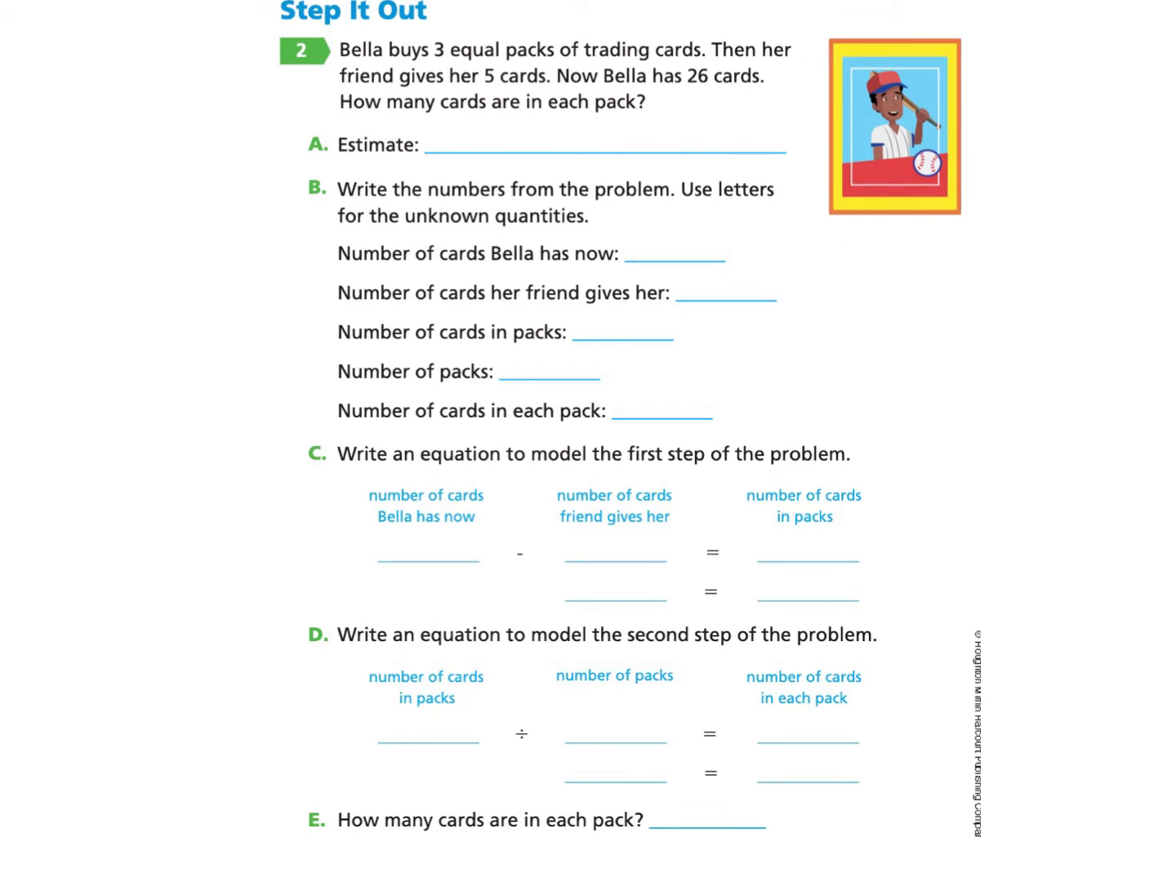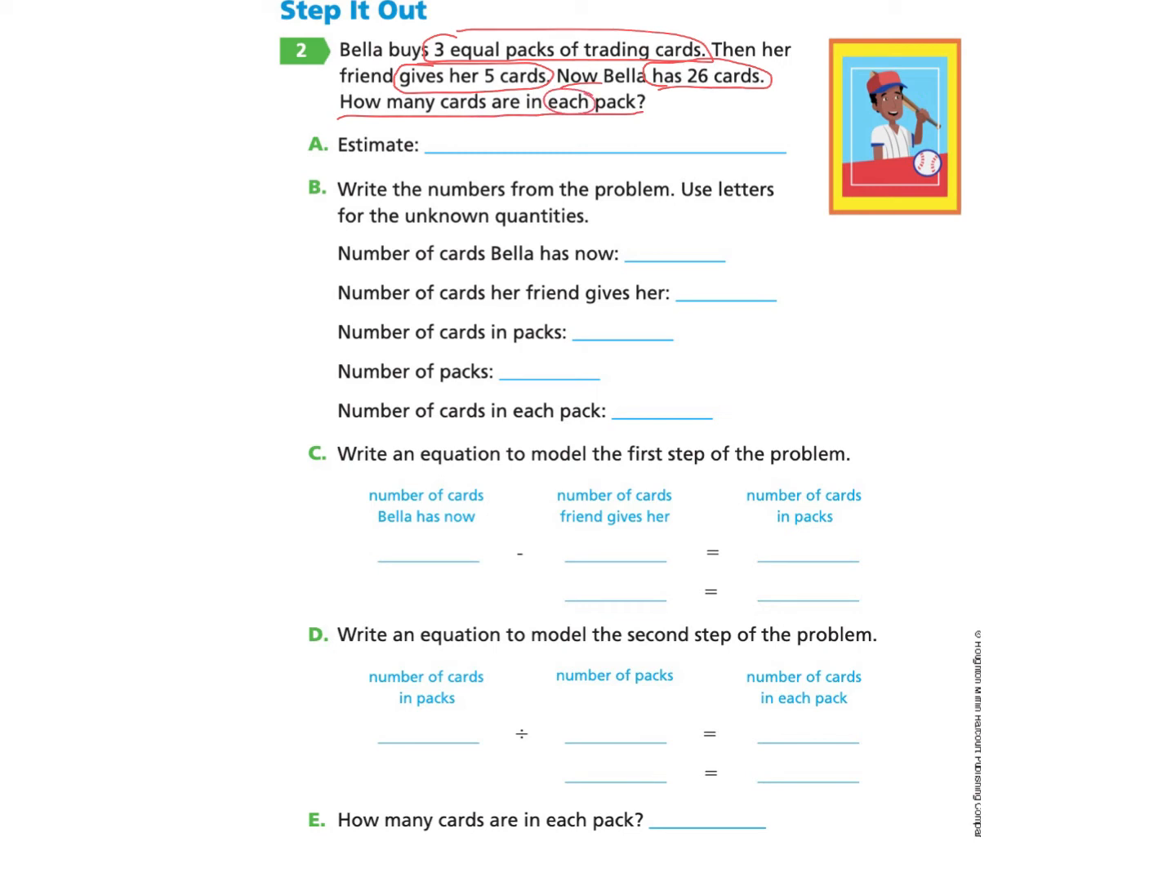Please turn to the next page, page 294. We will start under Step It Out, Part 2. Bella buys 3 equal packs of trading cards. Then her friend gives her 5 cards. Now Bella has 26 cards. How many cards are in each pack?